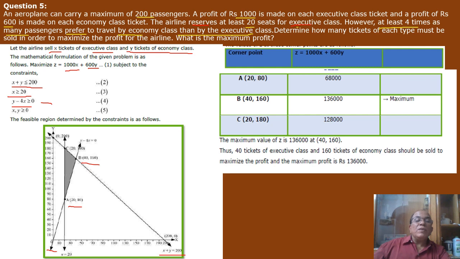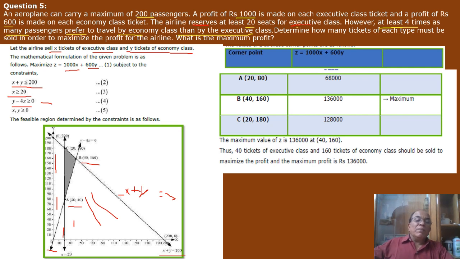x plus y should be equal to or less than 200. That means this whole triangle I am making with red will be the feasible region for the first line, that is x plus y equal to 200. With the mouse I am writing, that's why you cannot see.